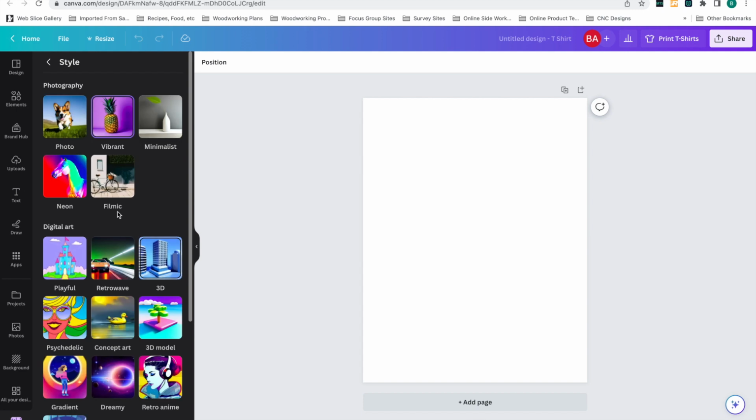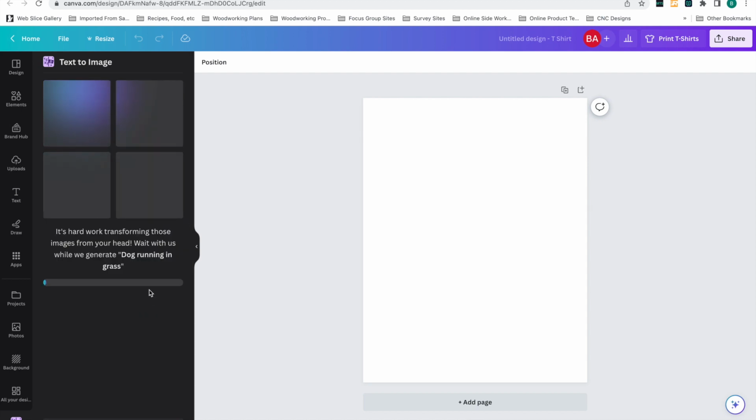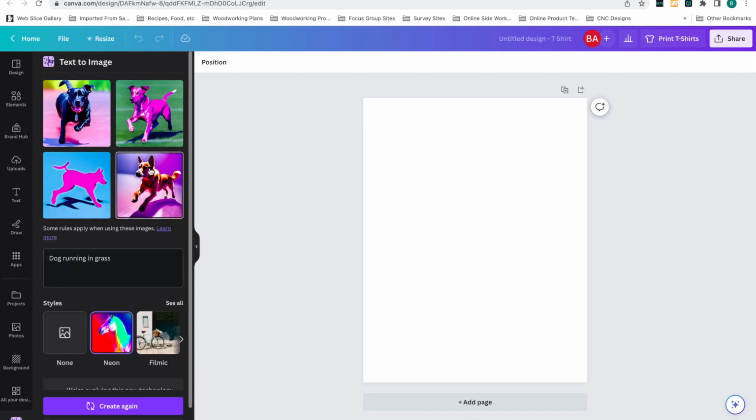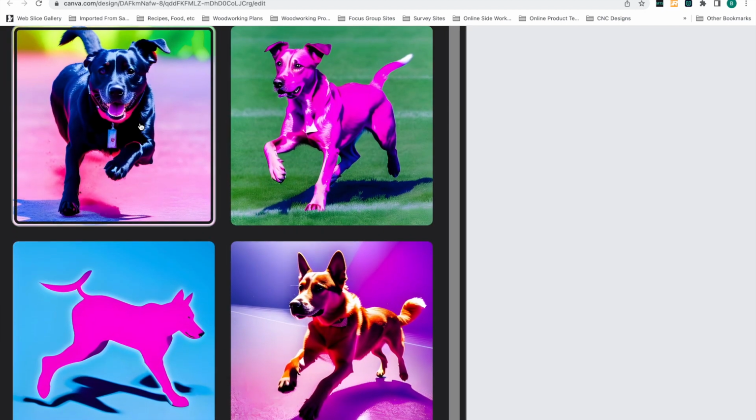But let's try another style as an example. Go to neon next. Now that's under neon, I'm going to click create again. And I'll start skipping through these so you don't have to wait for it to generate each time. Okay, now Neon is done. What's interesting about this, you'll notice you get some weird effects. You got some purple ones and some different styles again. But a lot of these are really cool and give some really neat effects.